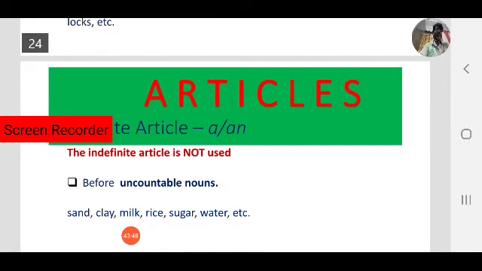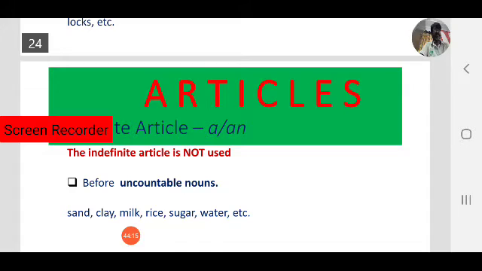We cannot use indefinite article a or an before uncountable nouns. A sand, a clay, milk, rice, sugar, water, etc. We can never say a sand, a clay, a milk, a rice, a sugar, a water. We cannot say a water, but we can say it using countable expressions. Already we have learned a countable expression like a cup of tea or a glass of water.